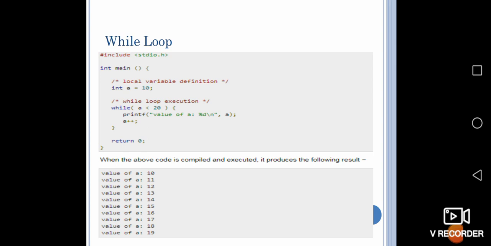Again the same statement will be executed, so the value is increased by 1 and becomes 11. When it is 11, it is executed again, repeatedly, till it becomes 20. Once it reaches 20, it will terminate. It will leave and move on to the false condition, so it will return the value and quit the program.